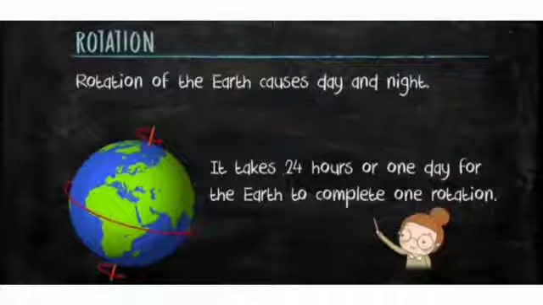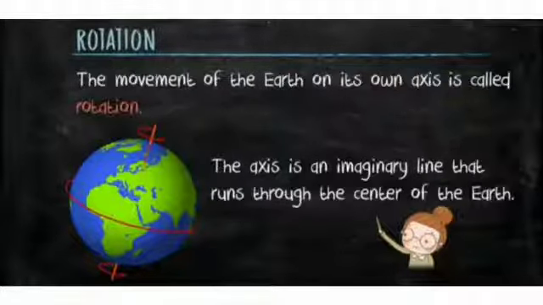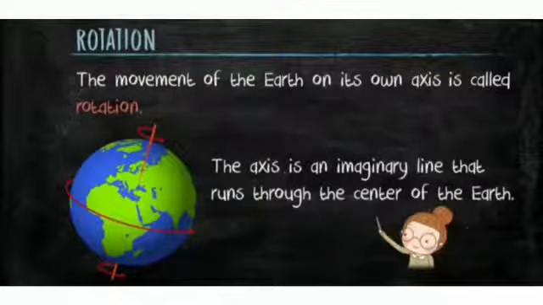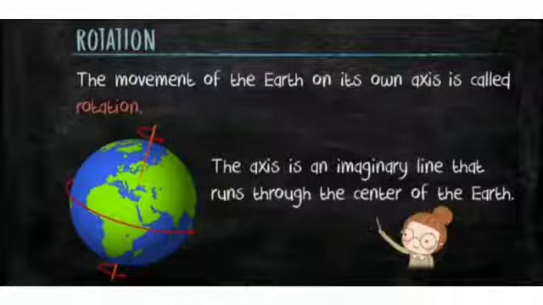Can you see this picture, children? There is an orange line passing through the center of the earth. This is known as the axis. It is an imaginary line. So, what is the axis? The axis is an imaginary line that runs through the center of the earth. And when the earth moves on its own axis, this movement is called rotation.